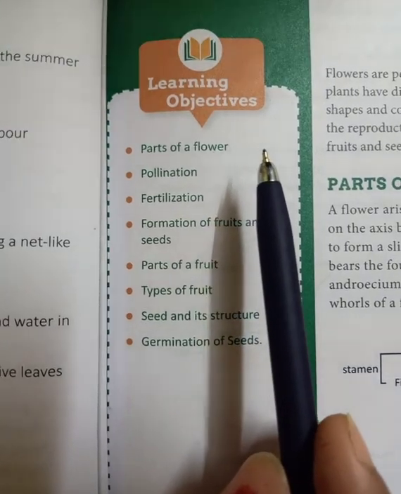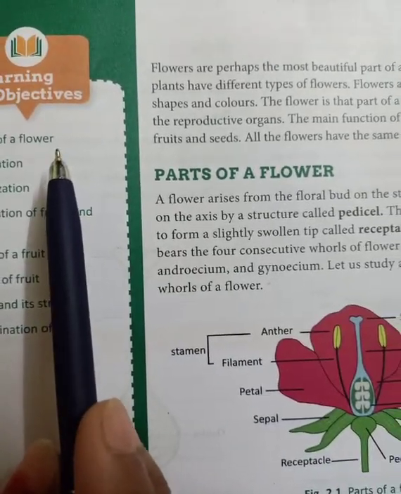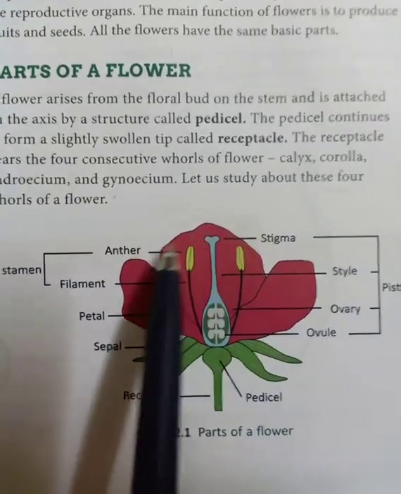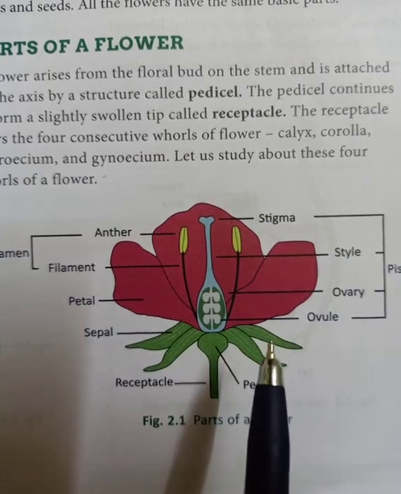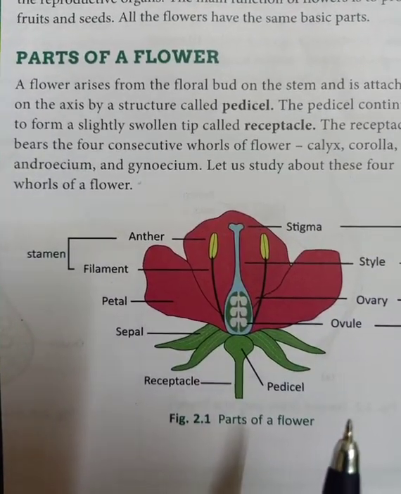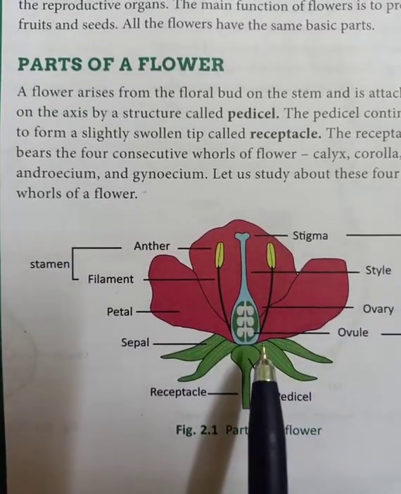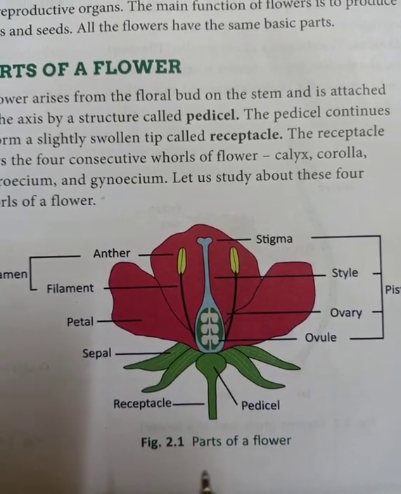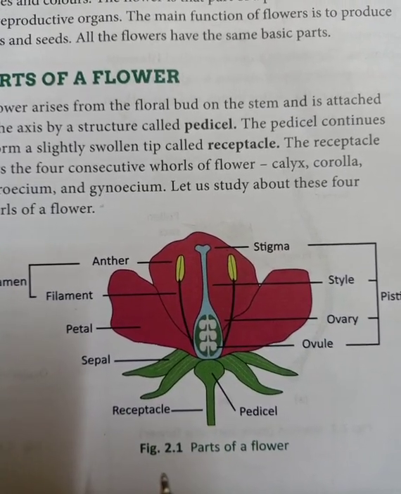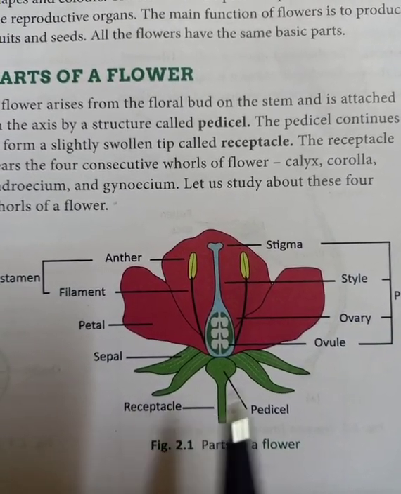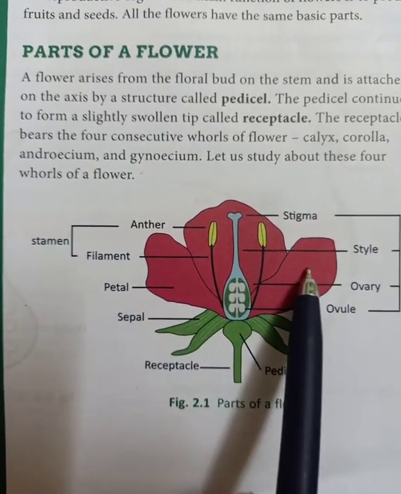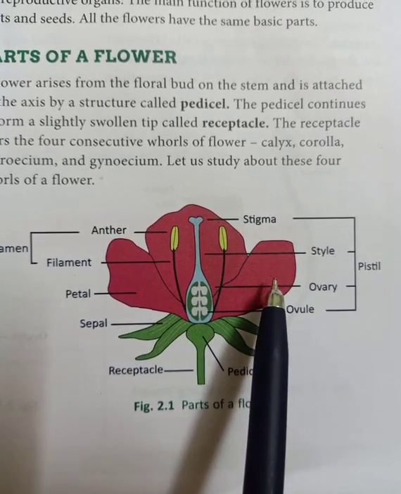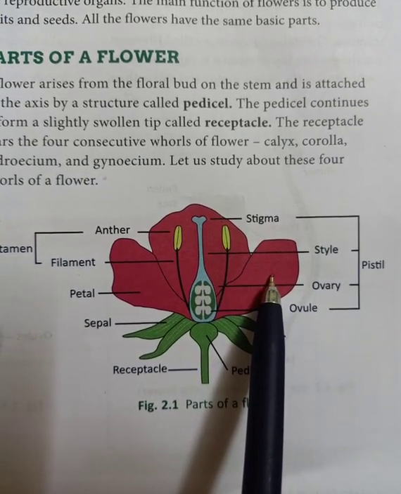Okay, in parts of flower, as you know, children, what is a flower? Flower is the most beautiful part of any plant. Why do we say that flower is the most beautiful part of a plant? Because flower is colorful. Okay, now why is the flower colorful? If we ask you the question, why is flower colorful? Because the petals, you can see the pinkish part, the petals are colorful. That is why the flower is colorful.